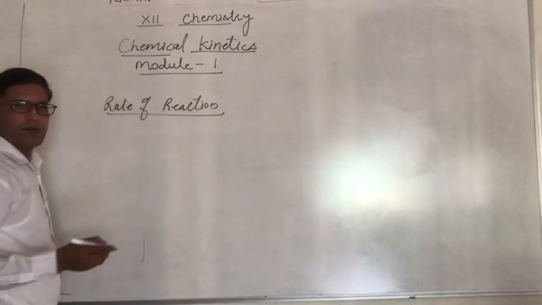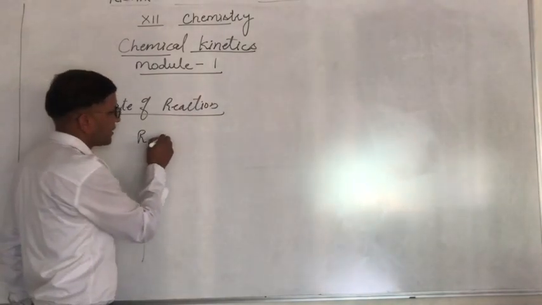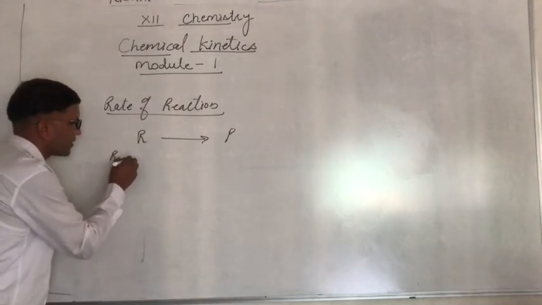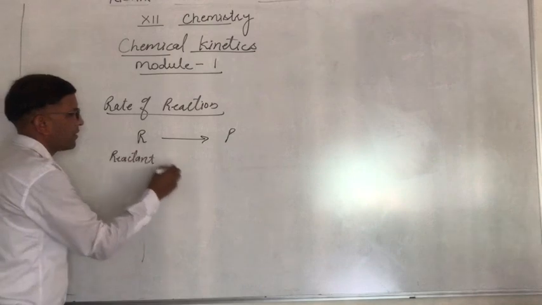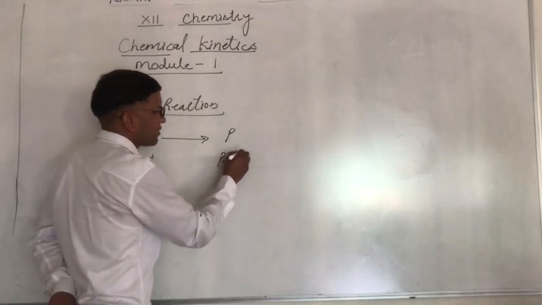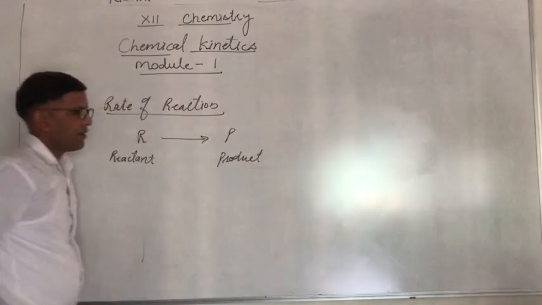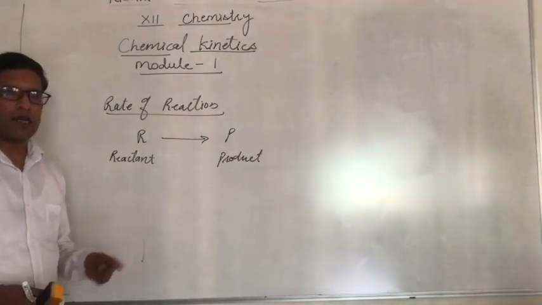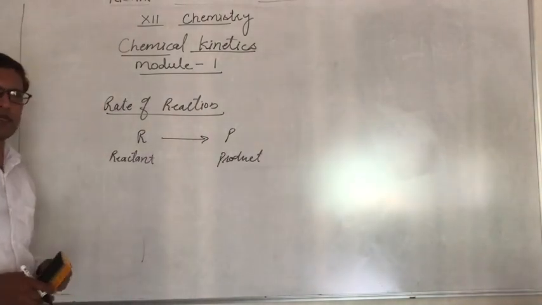First of all, I have taken the general example of a reactant changing into a product. R is a reactant and P is a product. When the reactant reacts, it will give a product. Then what is the rate of that reaction?